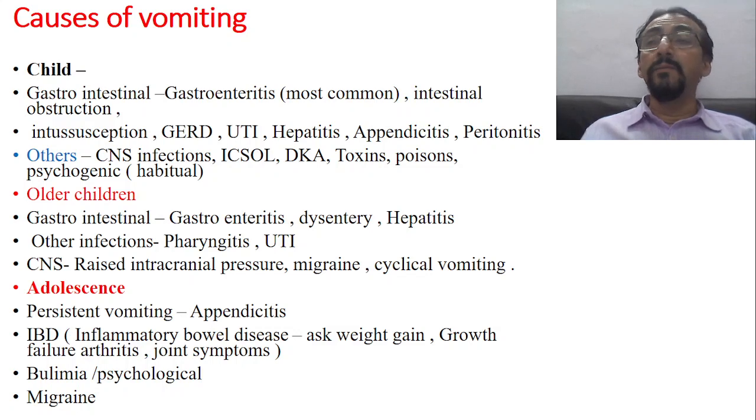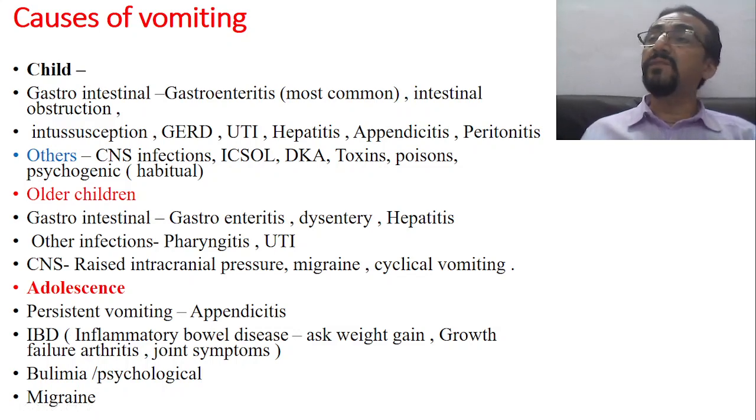And in female adolescents, puberty girls, bulimia nervosa and anorexia nervosa. I think you know that anorexia nervosa is basically a psychological problem where the adolescent girl is not at all eating, with the preoccupied mindset that she is going to gain weight.